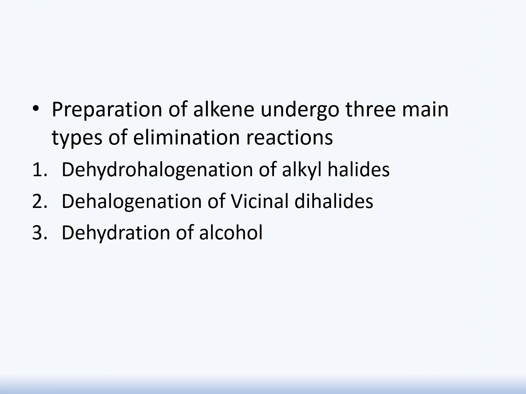As we know, the alkene could be prepared through elimination reaction. There are three main elimination reactions you will observe in this lecture. Firstly, dehydrohalogenation of alkyl halide, that is, you have reactant alkyl halide and we are going to pass it through the process of dehydrohalogenation. Secondly, we have reactant vicinal dihalide and the process will be dehalogenation. Thirdly, we have alcohol as a reactant and the process will be dehydration. All these three types of reaction come under the heading of elimination reaction.